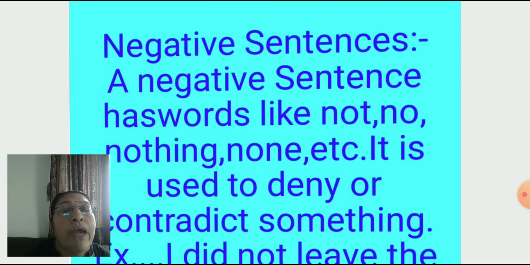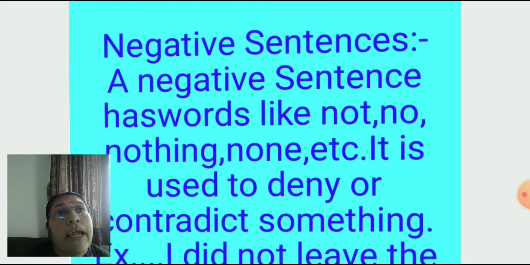When the sentence is given in past tense, we use the helping verb did. When the sentence is given in present tense, we use do or does. If the sentence is in present tense, first person, we only use do for making a question. Keep these rules in mind, and now how to convert a statement sentence into a negative sentence.